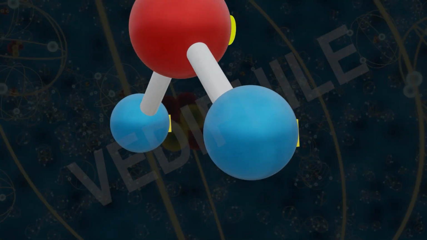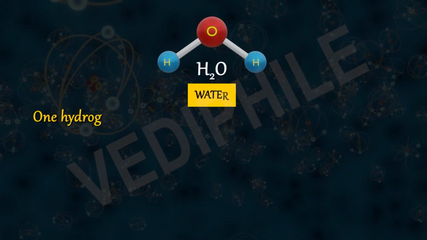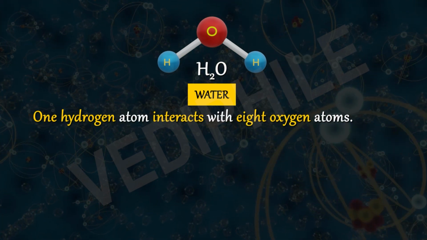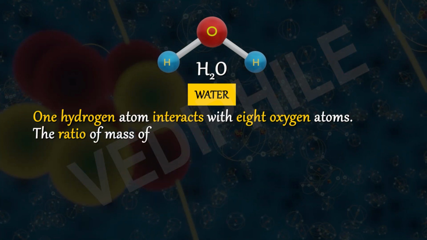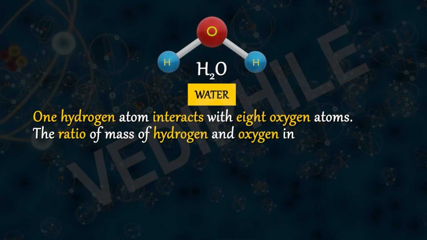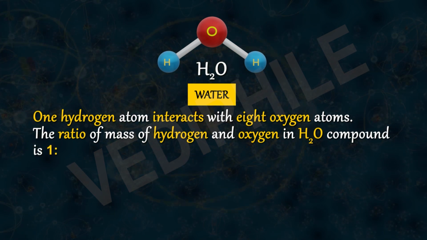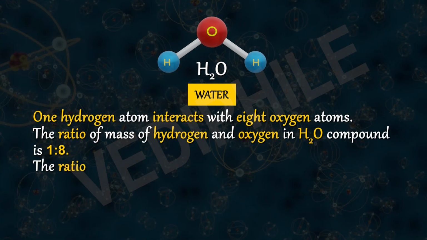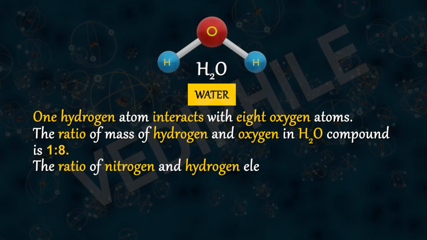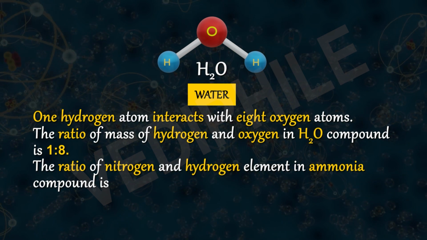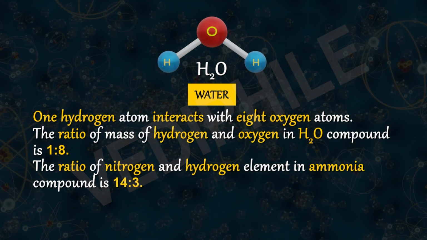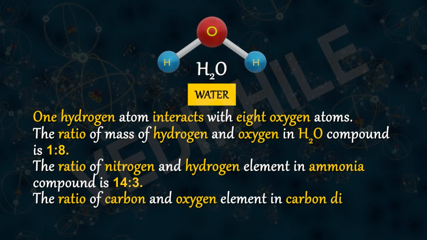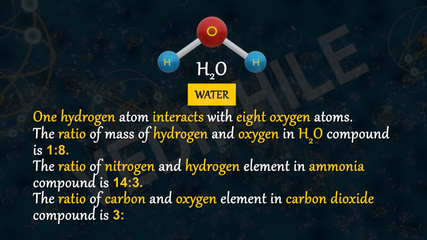For example, in H2O, one part hydrogen combines with 8 parts oxygen by mass. The ratio of mass of hydrogen and oxygen in H2O compound is 1:8. The ratio of nitrogen and hydrogen elements in ammonia compound is 14:3. The ratio of carbon and oxygen elements in carbon dioxide compound is 3:8.